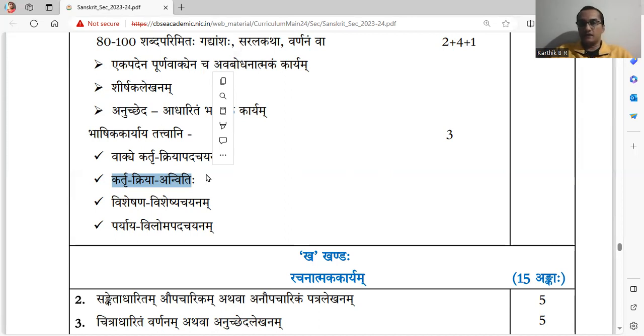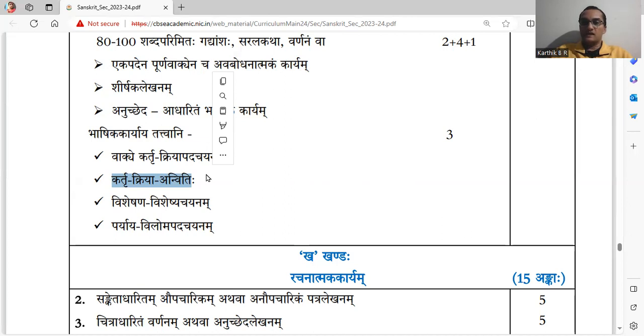Visheshana Visheshya Chayana. Finding or selecting Visheshana and Visheshya. Visheshana is adjective. When we say Visheshana, even the numbers, pronouns also come under that. And some of the Kridantas come under that. Word with Tavatu Pratyaya, Kta Pratyaya, Tavyat Pratyaya, Aniyar Pratyaya, Shatru Pratyaya, Shanach Pratyaya.